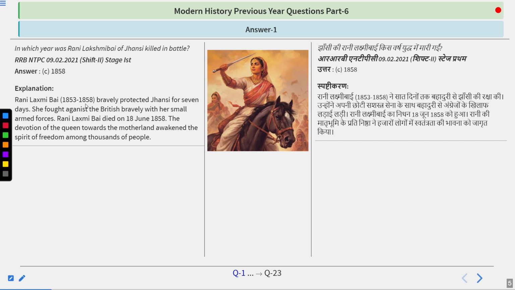Rani Lakshmibai, from 1853 to 1858, bravely protected Jhansi for 7 days. She fought against the British bravely with her small armed forces. Rani Lakshmibai died on 18 June 1858. The devotion of the Queen towards the motherland awakened the spirit of freedom among thousands of people. So do remember that 1858 was the year in which she died while fighting against the Britishers. She fought while protecting Jhansi, and later while protecting Gwalior, and she died in 1858. So remember her name. Her real name was Manikarnika.